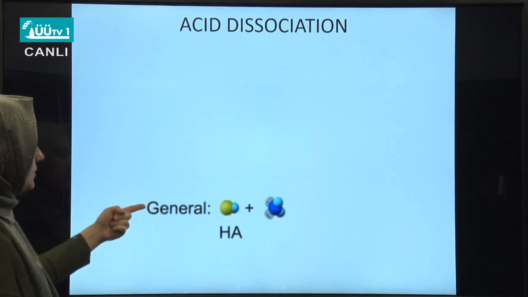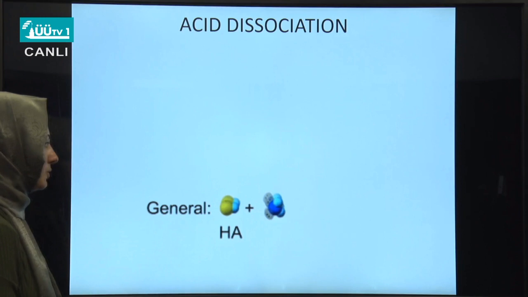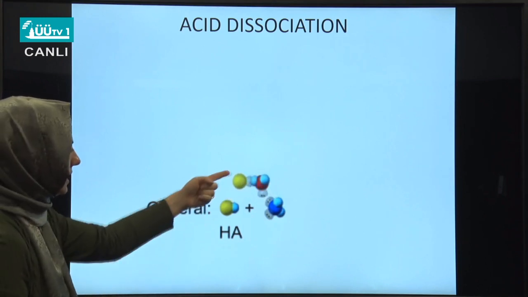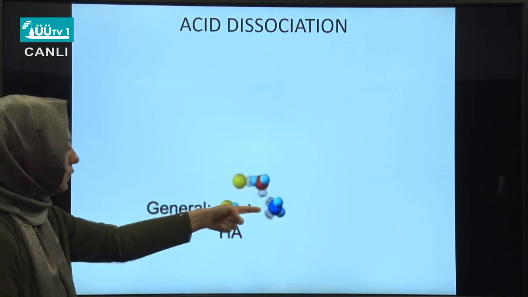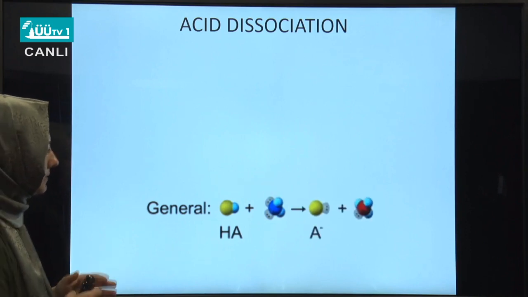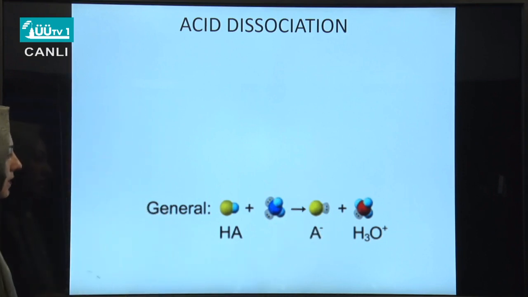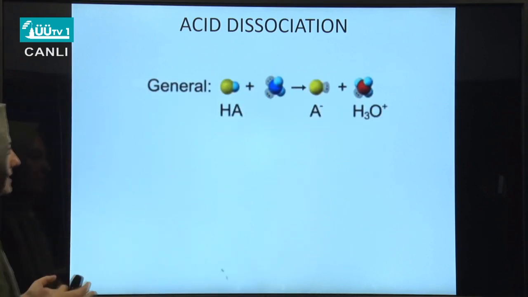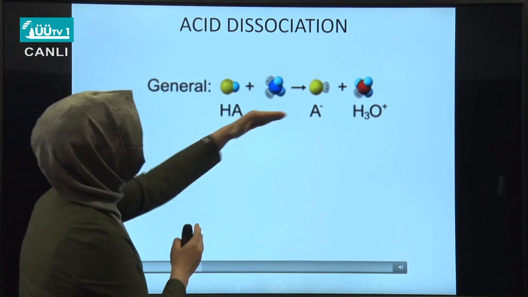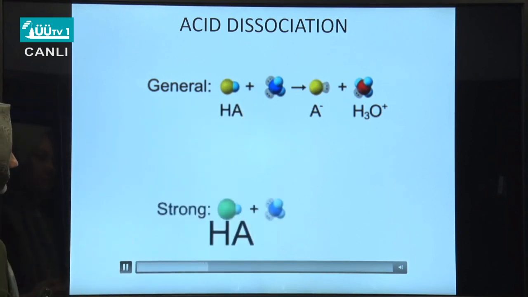For instance, consider a general acid HA that is dissolved in water. What happens? One H proton is donated to water, and in turn hydronium ion and A minus will be formed. In the case of a strong acid, this reaction is almost complete.